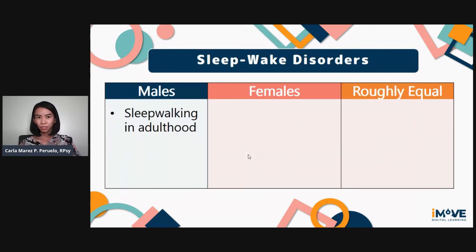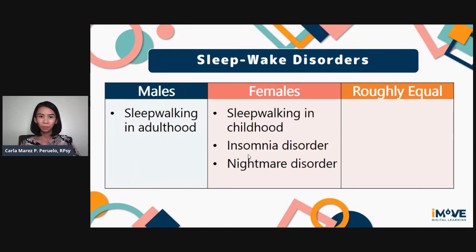As for sleep-wake disorders, sleepwalking in adulthood is more common in males, while sleepwalking in childhood is more common in females. Insomnia disorder and nightmare disorder are also more common in females. Hypersomnolence disorder has a roughly equal prevalence between males and females.